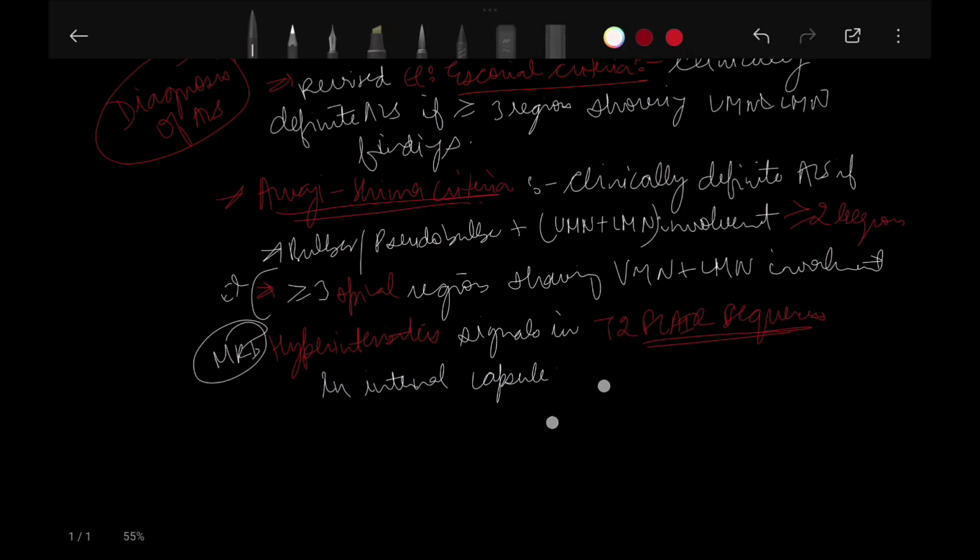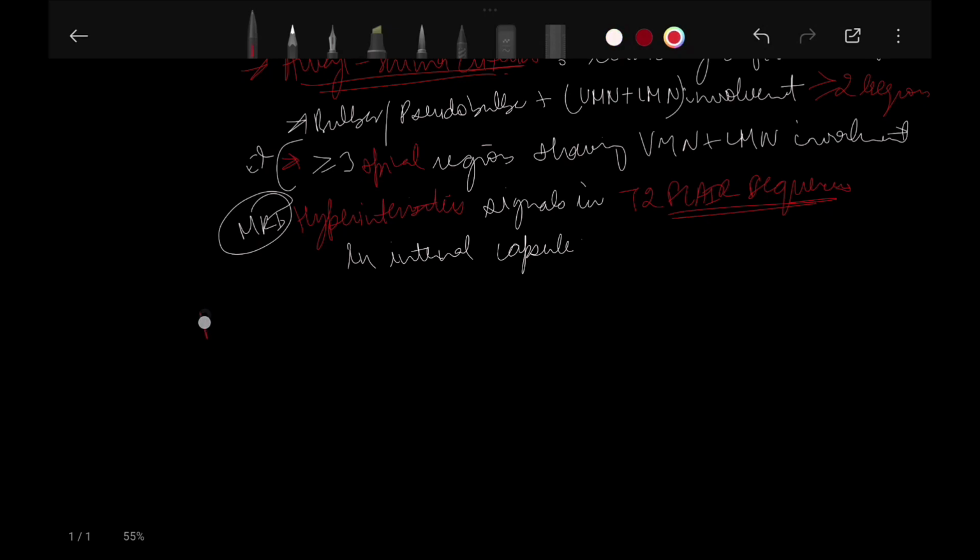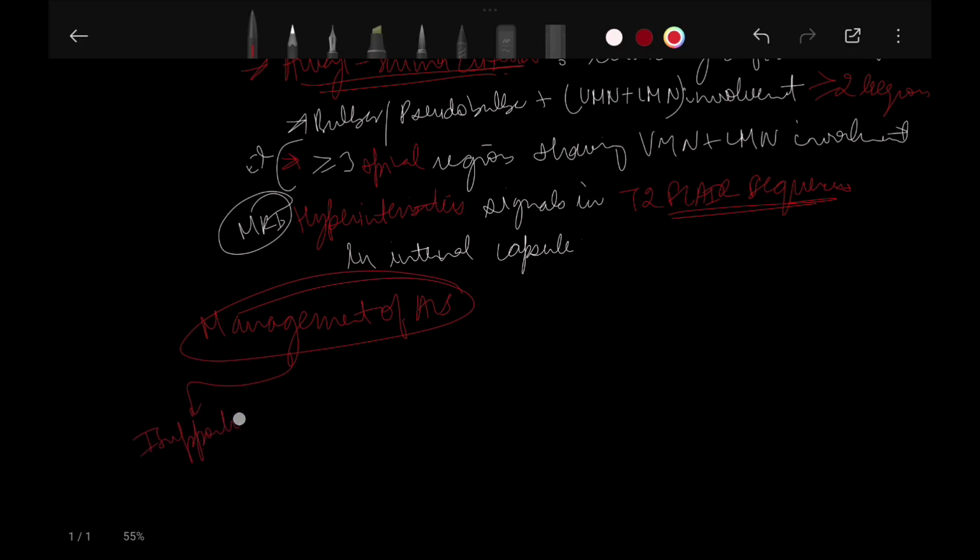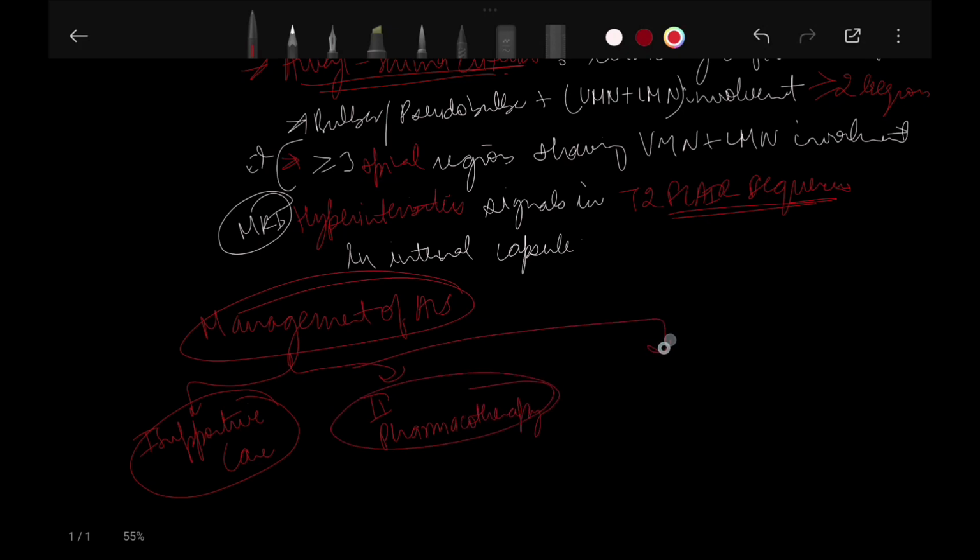Now management of ALS. This is the last topic. In management of ALS, first of all, we have supportive care. Second, we have pharmacotherapy. And third, we have newer drugs.